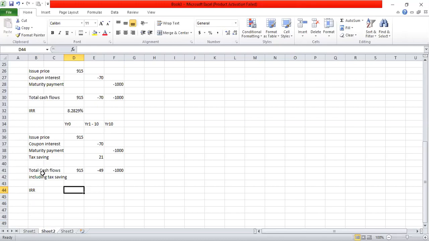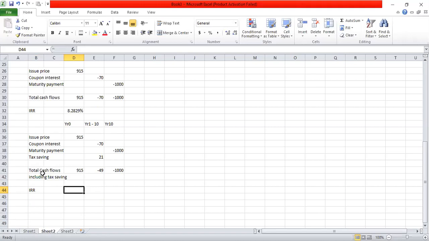So from year 2 to year 10, I'm going to enter minus 49. And in the final year, I'm going to enter minus 1049. Minus 1049, that is minus 49 plus another minus 1000, minus 1049. Once I enter all cash flows, I press the escape button. Once I come to the main screen, I go down to the IRR row and then press solve.